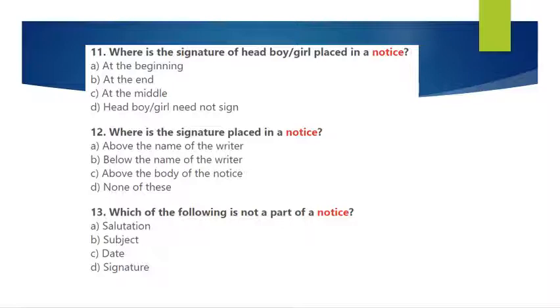Question number 13. Which of the following is not part of a notice? A. Salutation, B. Subject, C. Date and D. Signature. Subject is required in a notice, yes. Date is required in a notice, yes. Signature is also required if it is of the principal who is issuing that notice, yes. Salutation is not required. It is not a part of a notice, it is a part of a letter. It is required in a letter, dear sir, or when you are applying for a job application, but not in the case of a notice.